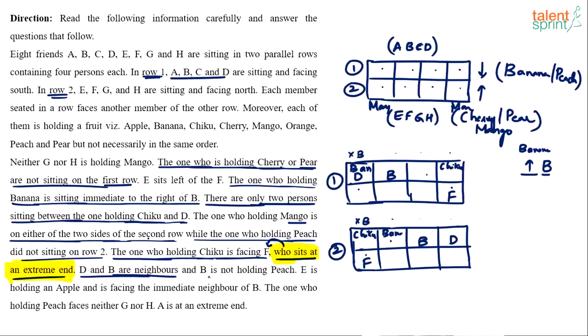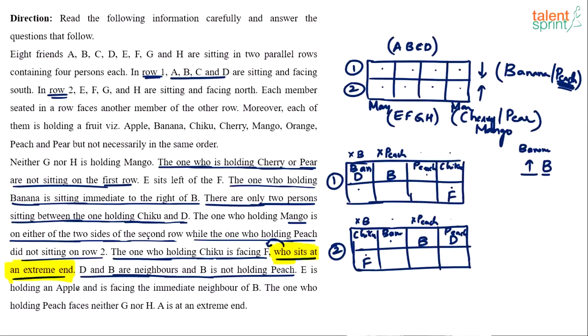B is not holding peach. Meaning peach will not come for this column. In this case, B is not holding peach. But if you look at case number 2 now, we know that peach definitely will come in the first row only. Peach has to come for the first row. If B is not holding peach, then here D has to hold peach because chiku and banana are already fixed for the first two cells. Peach cannot come here. So peach has to come here. And in case number 1 as well, banana and chiku are fixed. B cannot hold peach. So this guy who comes here has to hold peach.